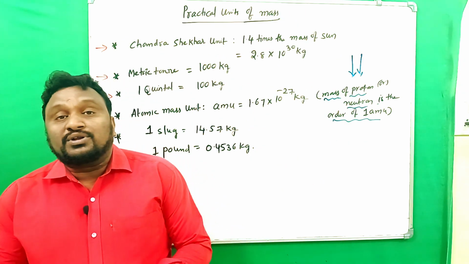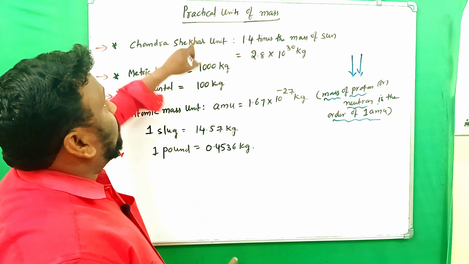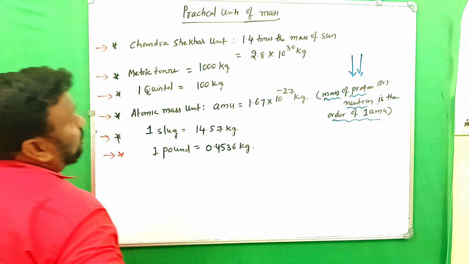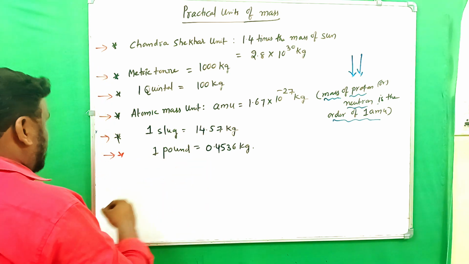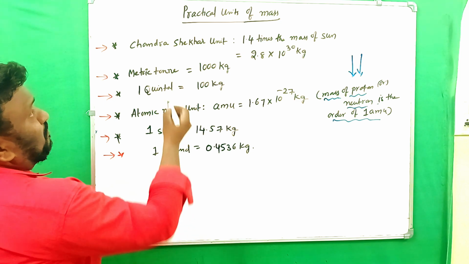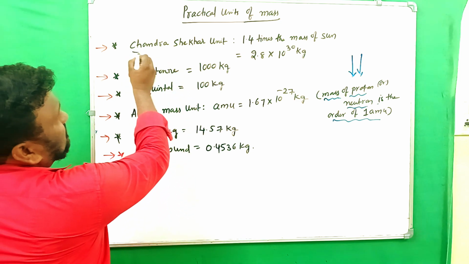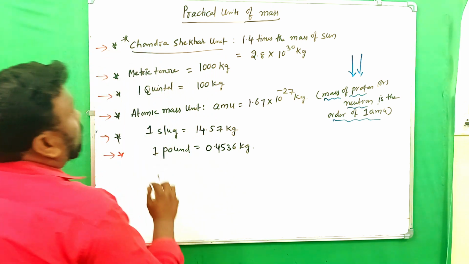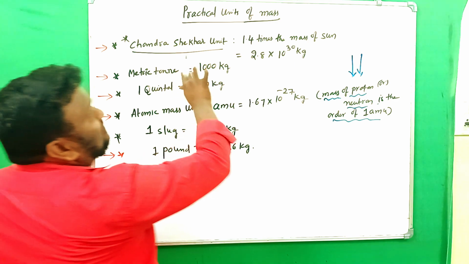Now let's discuss the practical units of mass. So the largest unit is this one. Among the units we use to find out mass, the highest one at the top is the largest unit. So what is it? Chandrasekhar limit.